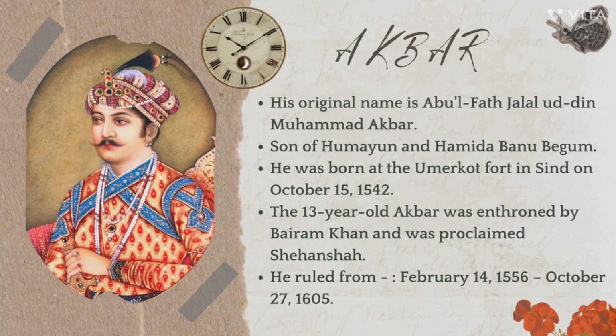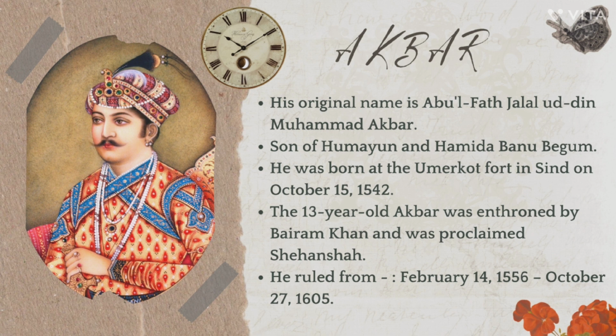Succeeding his father, Humayun, at a critical age, he slowly enlarged the extent of the Mughal Empire to include almost all the Indian subcontinent. He also extended his power and influence over the entire country due to his military, political, and cultural dominance. He was born at the Umerkot fort in Sindh on October 15, 1542.